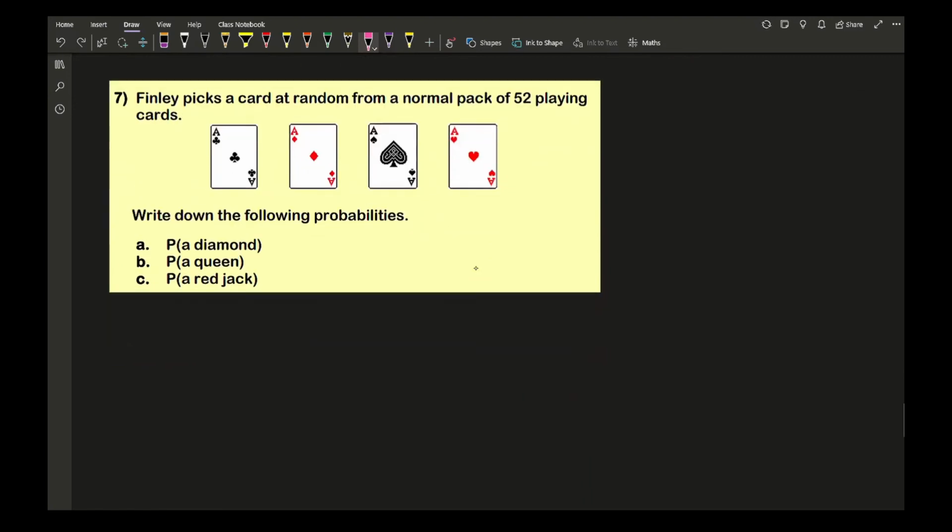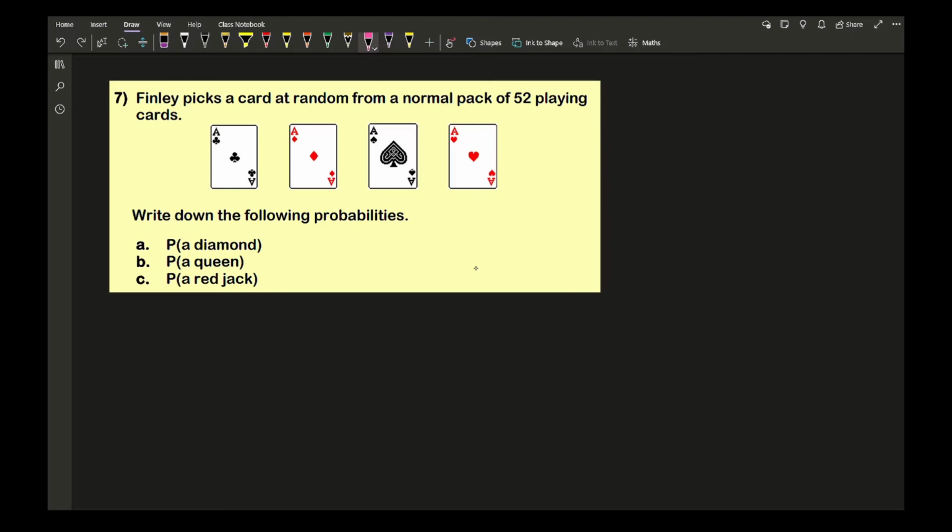Then moving on to question 7. Now question 7, with probability, you tend to find, particularly in a lot of old textbook questions, that they involve a deck of cards. Now I'm fully aware that children nowadays are highly unlikely to play with a deck of cards, but it's important that you understand what is in a deck of cards. If you've never played with cards, I strongly recommend that you do.